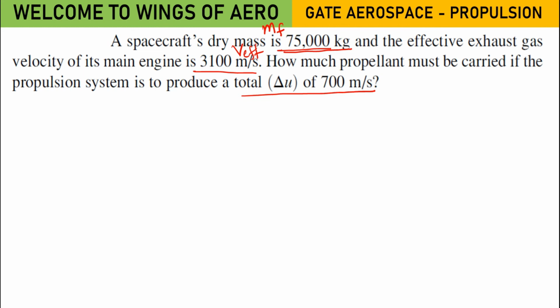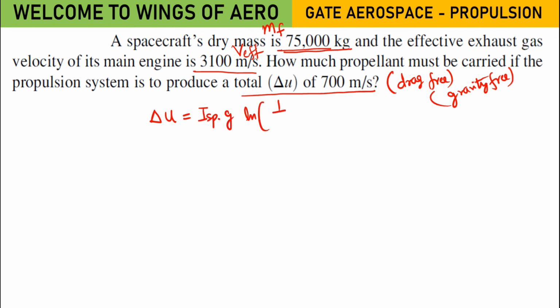Here they have not given any sort of conditions, so we need to assume it is drag free and gravity free. What is the formula? It was ISP g naught ln of 1 by MR. This was the formula, or I can also write delta V equals V effective ln of M naught by MF.